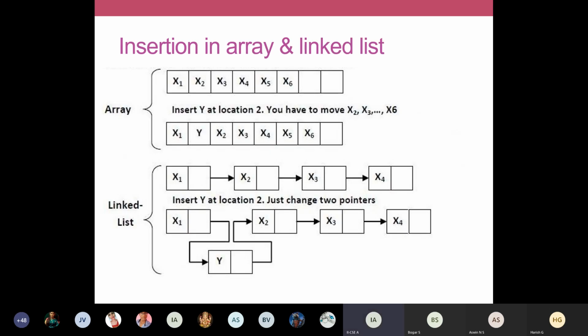This also we saw in the last class. I hope you have it in your notebook. The slides, whatever diagrams you're seeing, please draw in your notebook so that later you can refer. In an array, how are we doing insertion? When I want to insert, I move all the elements from X2 to X6, I create a vacant position and place Y here. Similarly, in a linked list, if I want to insert a Y, I don't move anything. I just make these 2 pointer assignments. That is the advantage of insertions and deletions in your linked list compared to arrays.